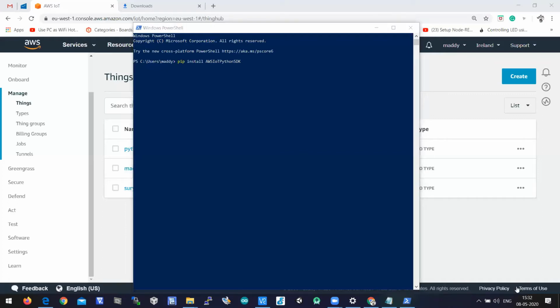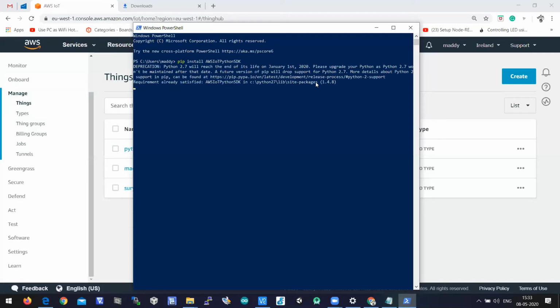Pip install AWS IoT Python SDK. So this is the command which you need to run. I have installed it earlier, so for me it is already there in my Python.